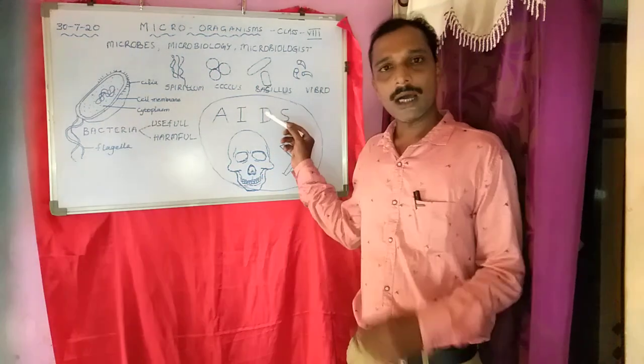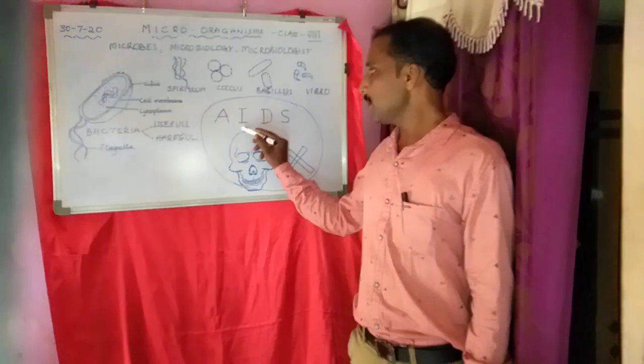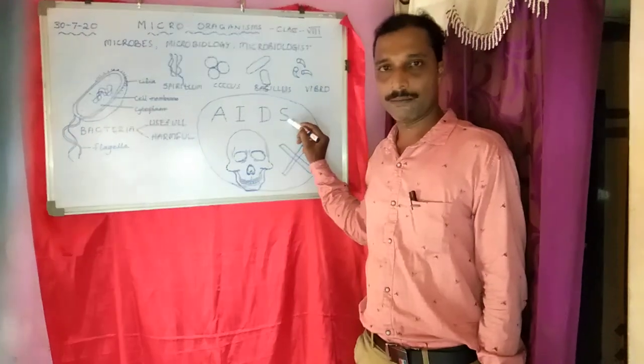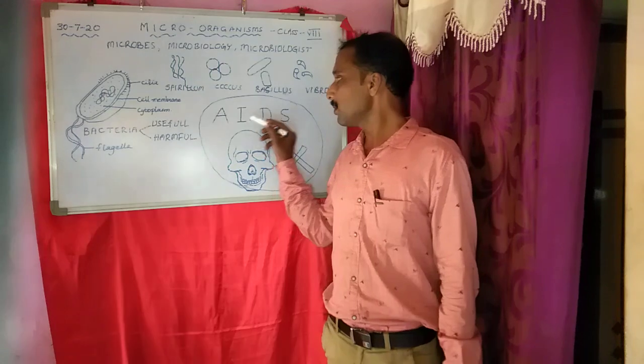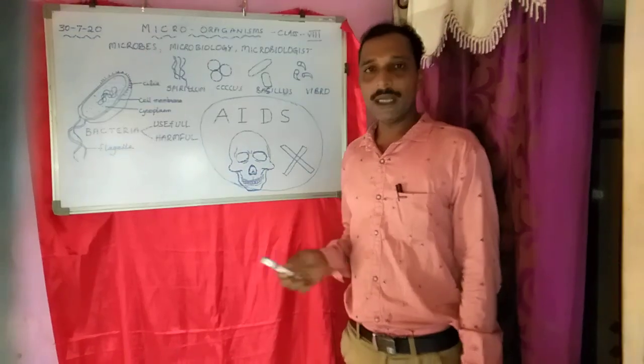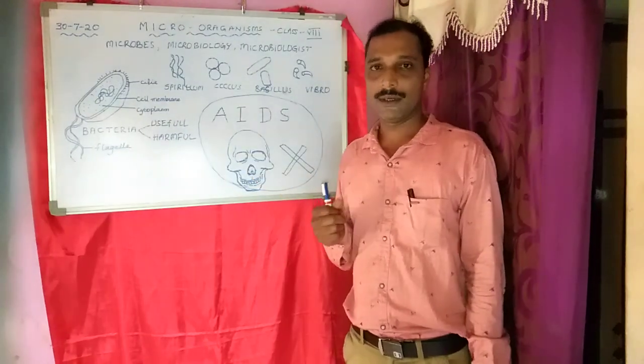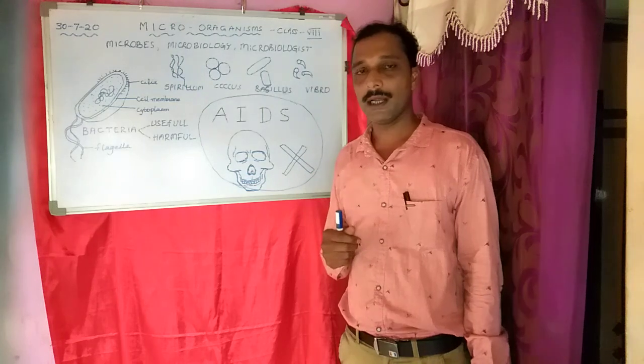What is AIDS? AIDS is acquired immunodeficiency syndrome. Acquired means what we acquire. Immuno means the defense system. Which is the defense system in our body?